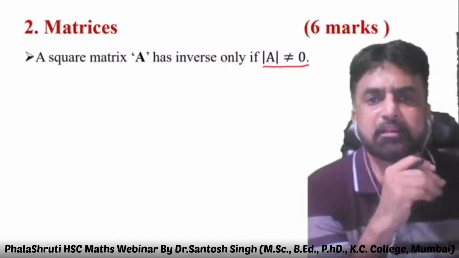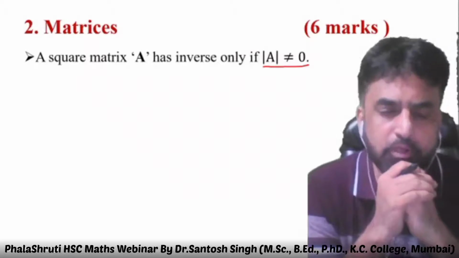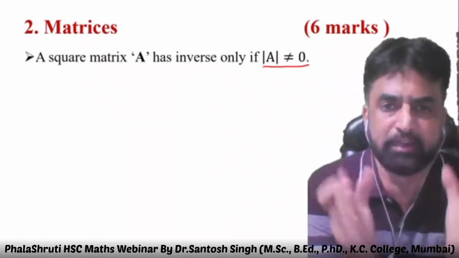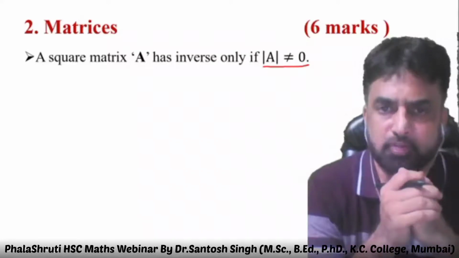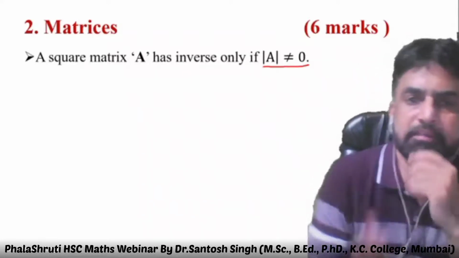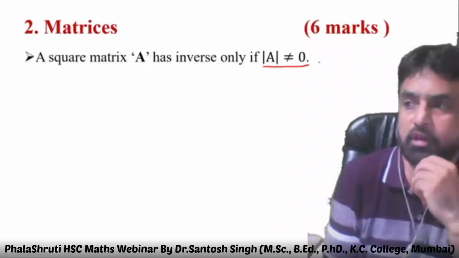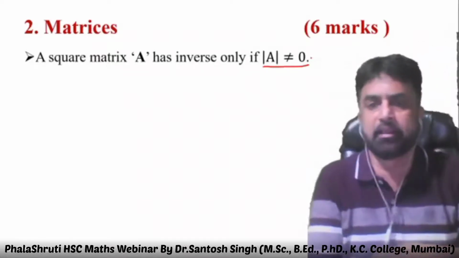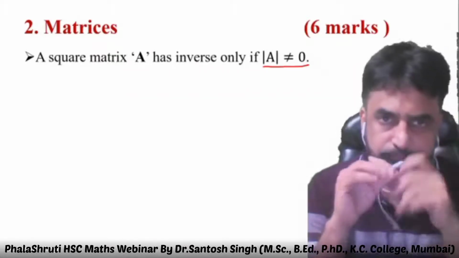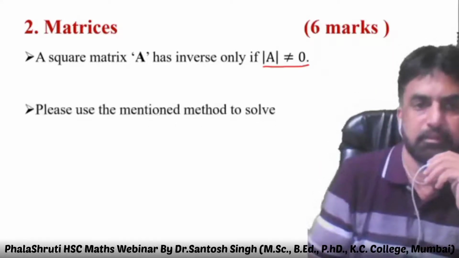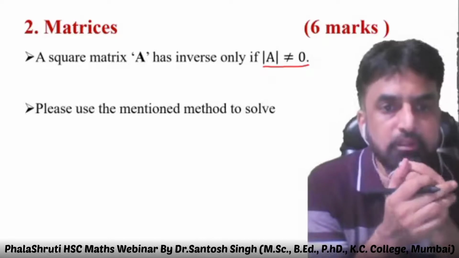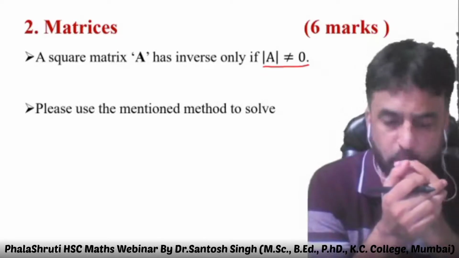If they ask in the question to find A inverse, first find the value of the determinant and show it is not equal to 0. Then you can say A is a non-singular matrix, hence A inverse exists. It is necessary to show this in the answer. Then use the mentioned method to solve.